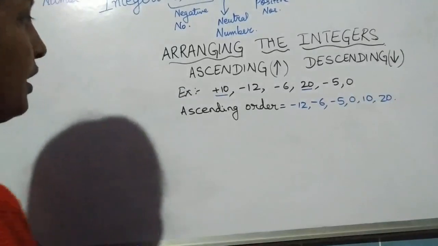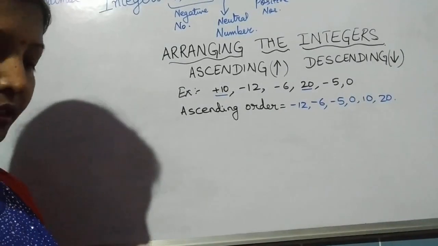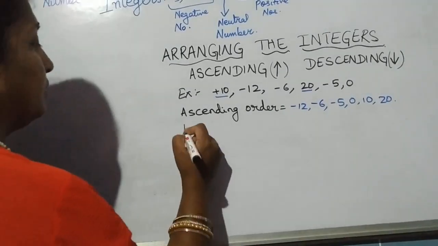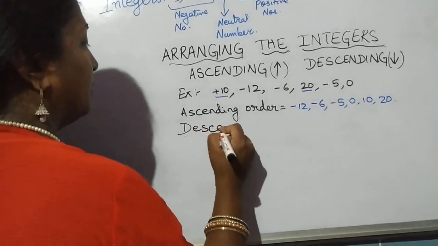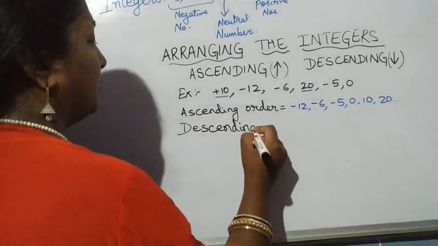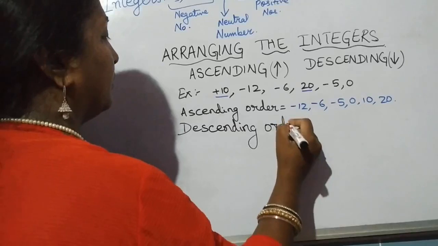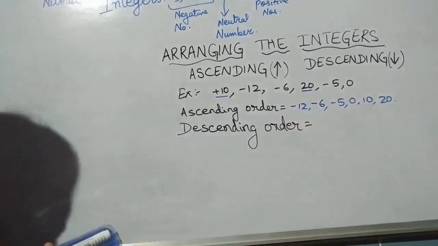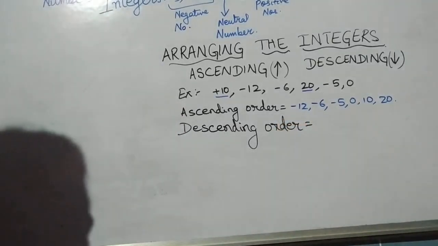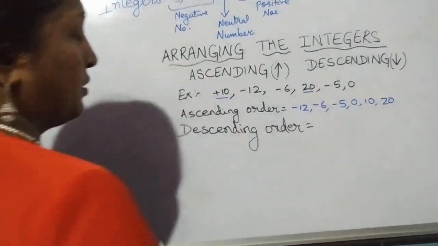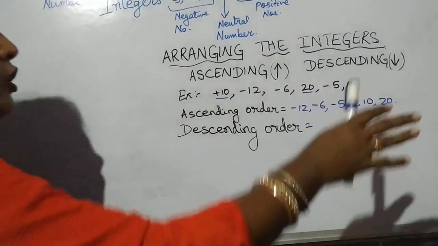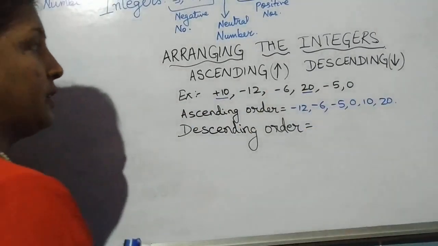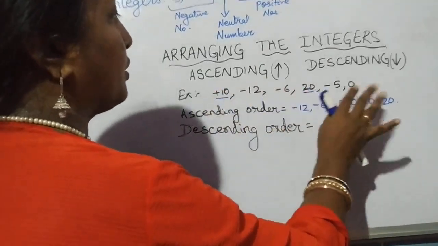Now suppose I have to arrange it in the descending order. In this case, you would say, no problem, we'll write from the reverse. But well, suppose you had not done the ascending order, how do you start? You start with all the positive numbers.